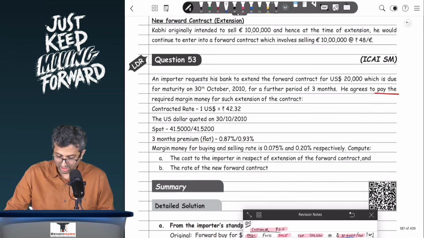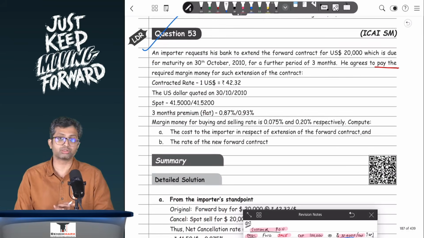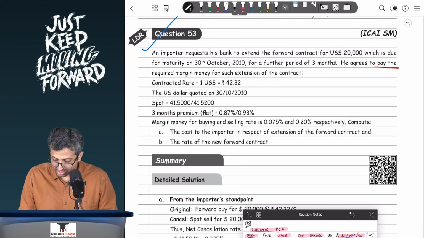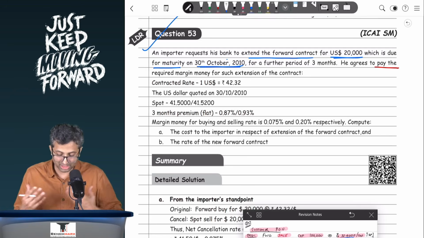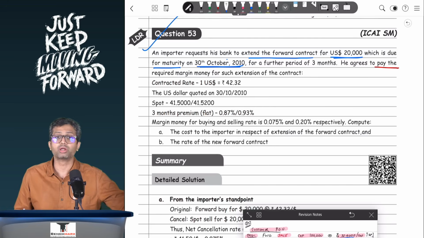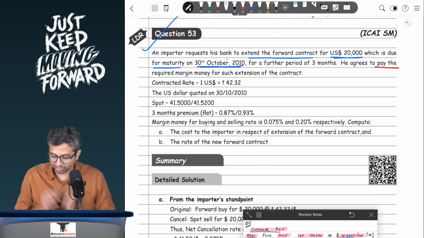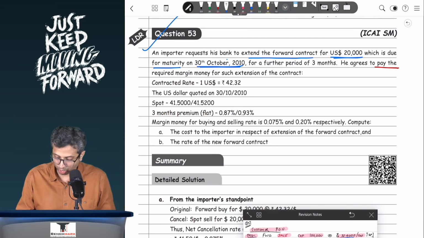We'll go to 53 over here, which is also an LDR question. This is on extension. 51 was on cancellation. An importer requests the bank to extend the forward contract for $20,000, which is due for maturity on 30th October. So if I'm an importer, I must have entered into a forward buy contract. The importer needs to buy the dollars so that they can pay the supplier, which is maturing on 30th of October, for a further period of 3 months. So I need an extension.